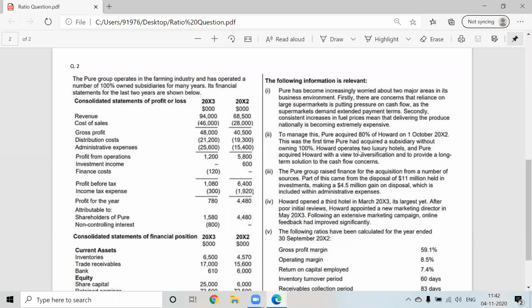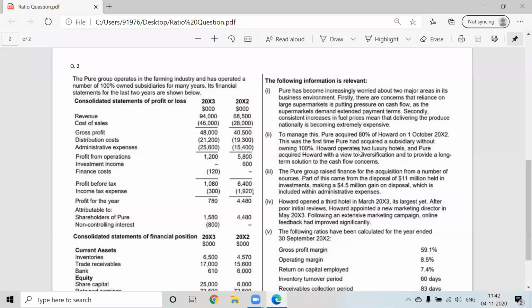Yes, sir. Okay. So see, in the last problem, the main focus was on ratios, and analysis was the secondary part. But here analysis will be the important part. We have not even calculated gross profit margin or operating profit margin right now. But still we are getting so many points to understand our P&L and our balance sheet. Okay, next.